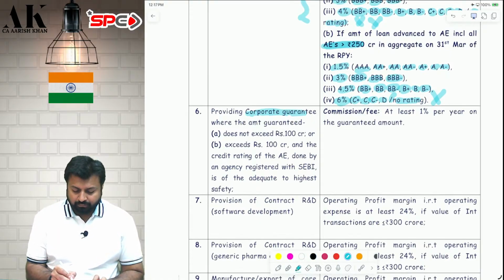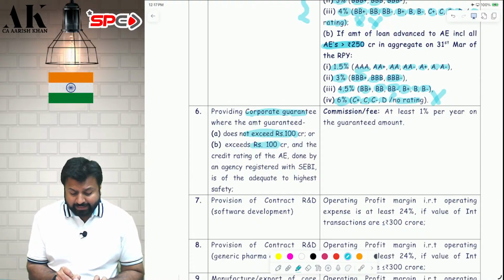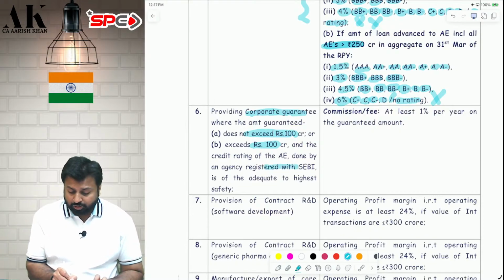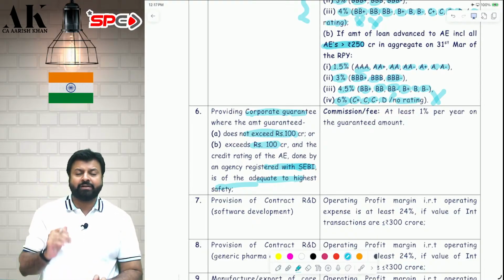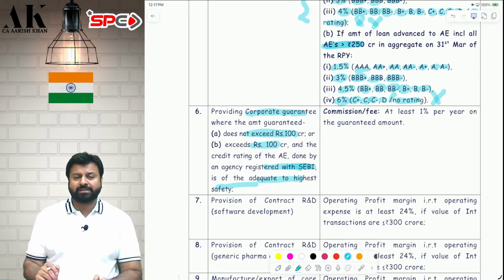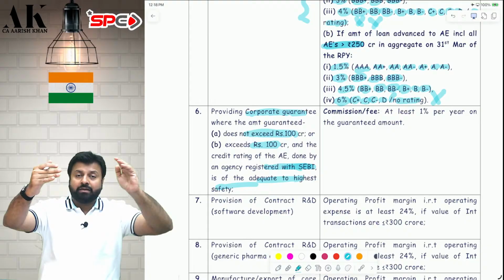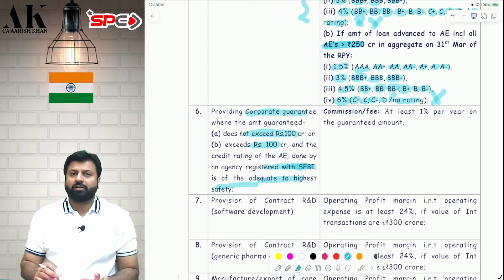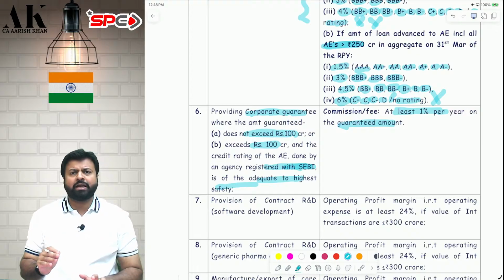Now, providing corporate guarantee where the amount guaranteed does not exceed 100 crores. Or if it exceeds 100 crore, then the credit rating of the borrower, the associate enterprise, should be adequate, of highest safety as per SEBI guidelines. So, first of all, for the company to whom you are giving corporate guarantee, the guarantee should not be more than 100 crore. If it is more than 100 crore, then there has to be adequate safety of that particular entity as per SEBI guidelines. Margin, just 1% of the guaranteed amount. That much minimum you have to charge.